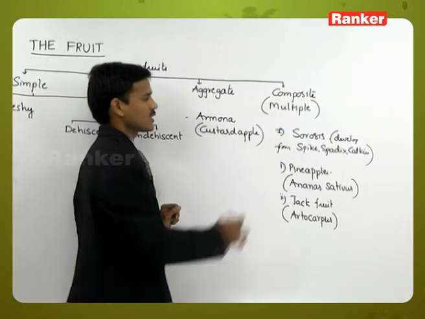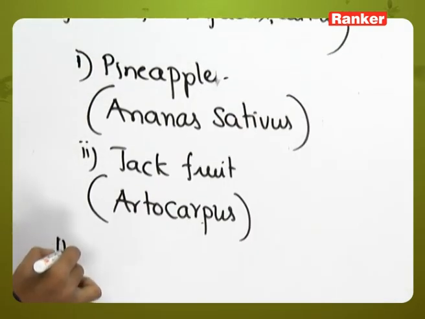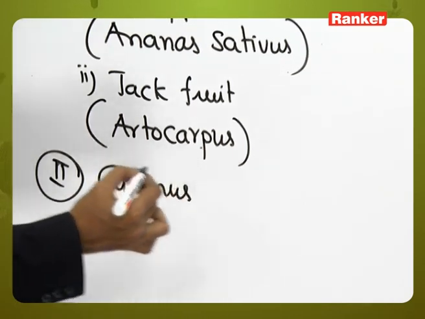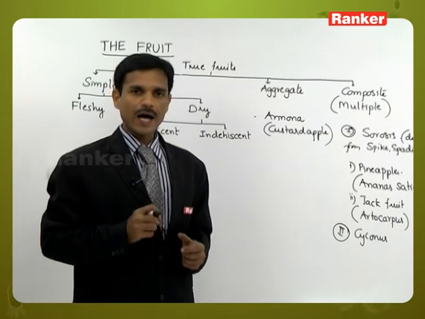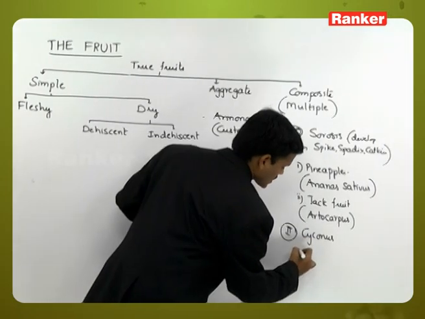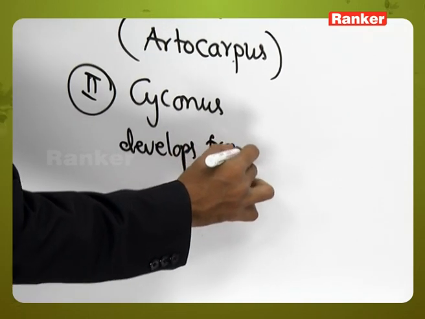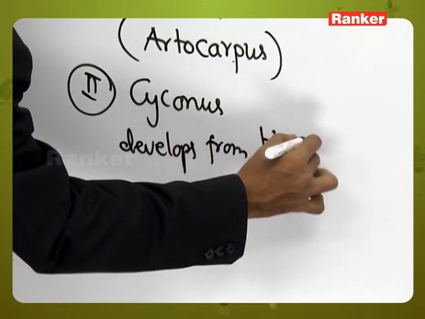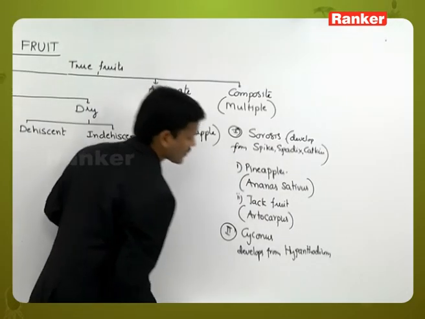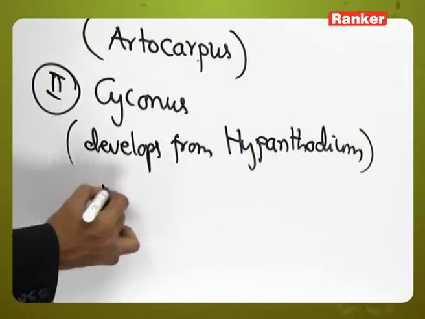In total two types are there: Sorosis, and the second type is Syconus. Syconus fruit develops from Hypanthodium inflorescence. Hypanthodium inflorescence is observed in Ficus. So it develops from Hypanthodium inflorescence, and the example for Syconus is Ficus.